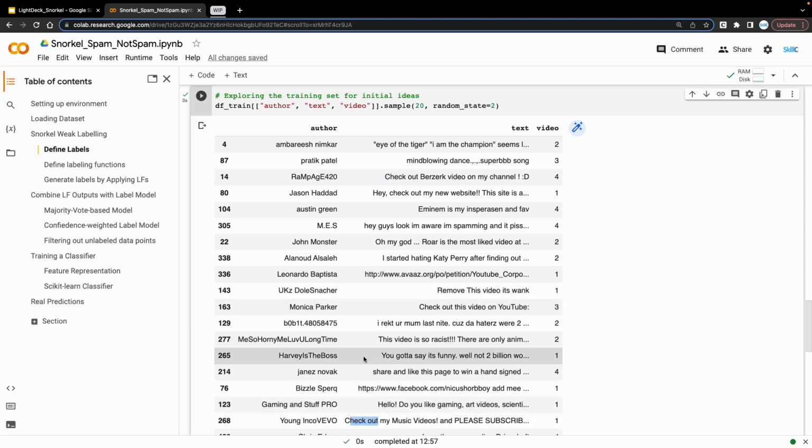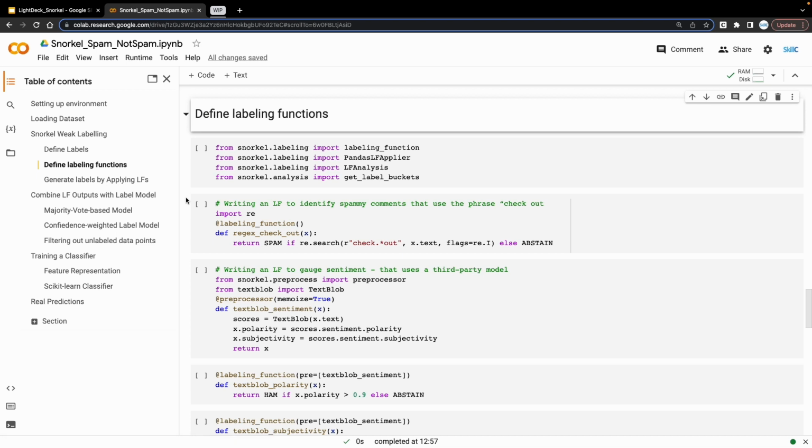So again, this is being done in bad faith. And then there are these genuine looking comments, mind-blowing dance, where a person is appreciating the content. This one is sort of a negative sentiment. So this is a high-level observation we may draw from these randomly drawn samples.